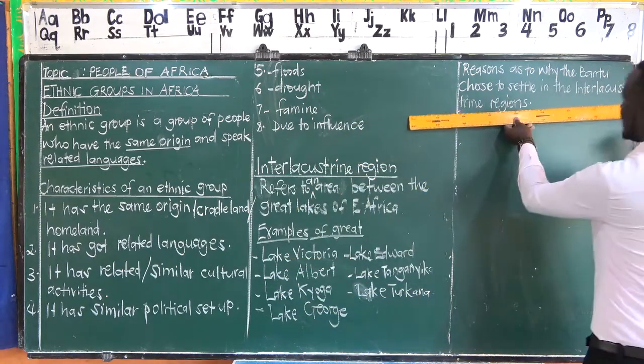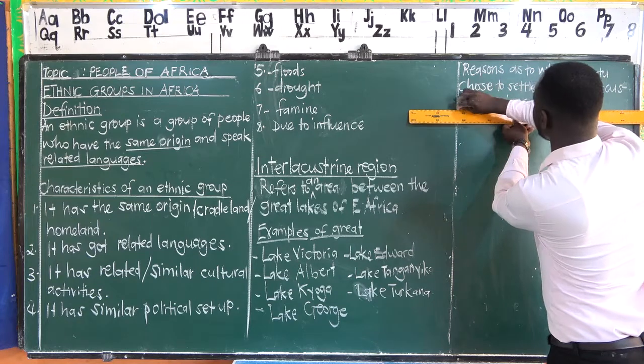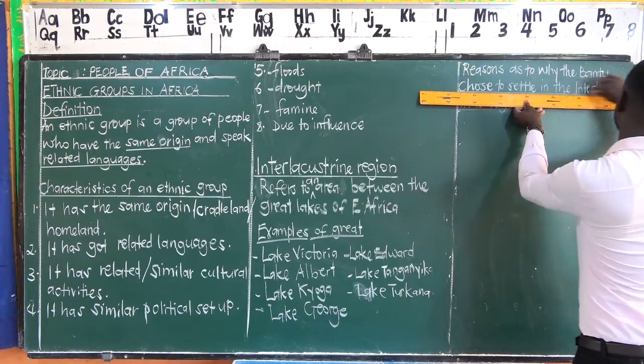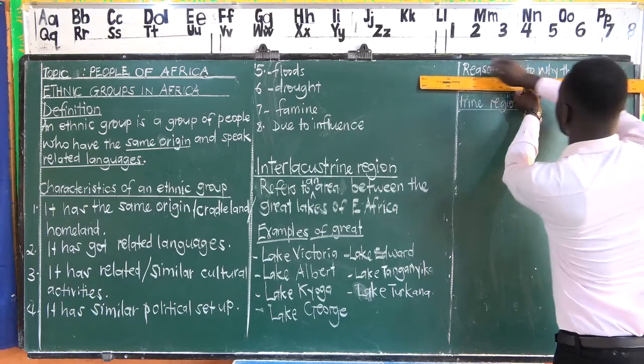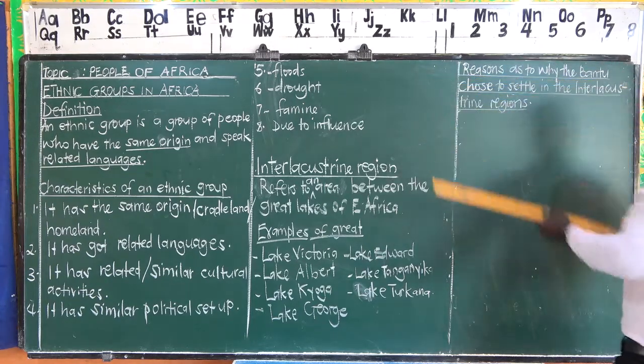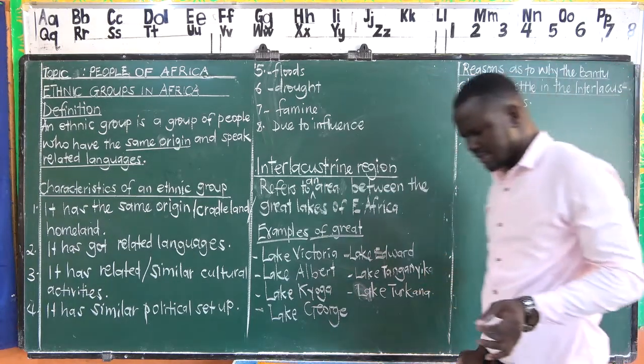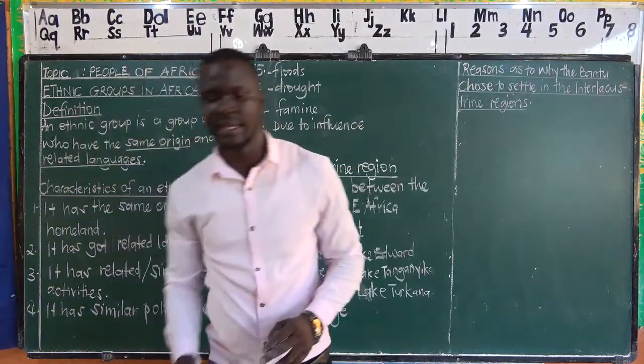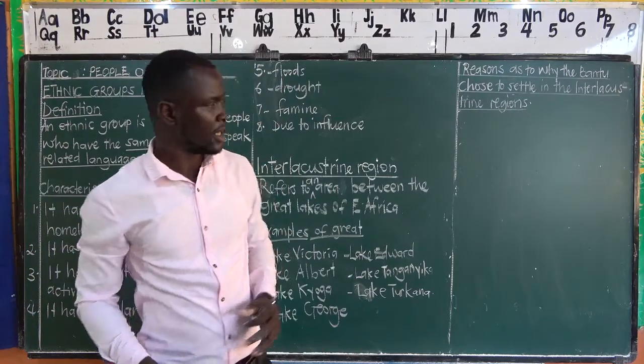So that is the subheading that we are going to be understanding. What made the Bantu settle in the Interlacustrine regions? There are some things that they were considering in the Interlacustrine regions.